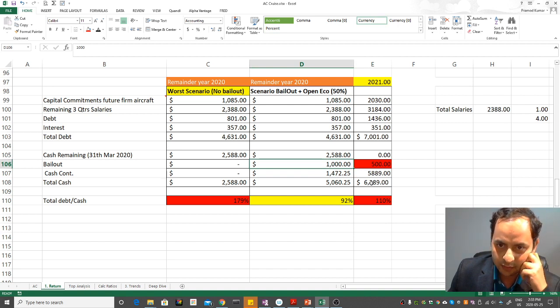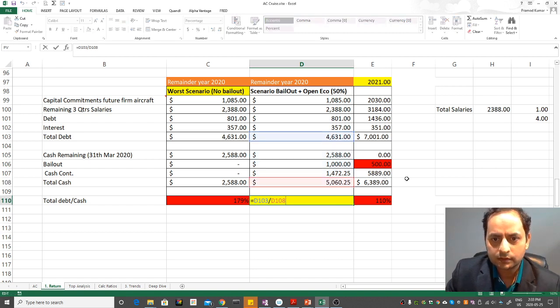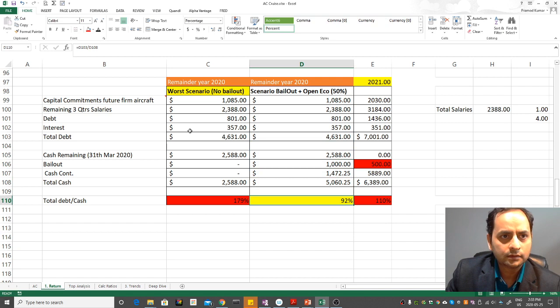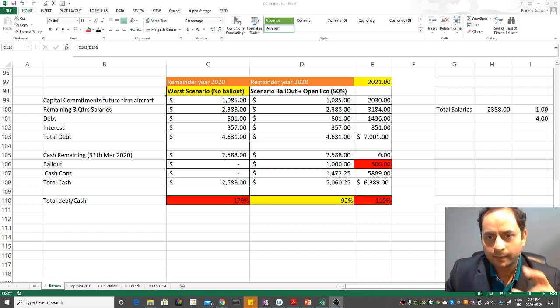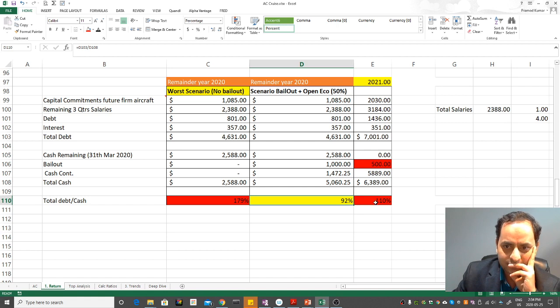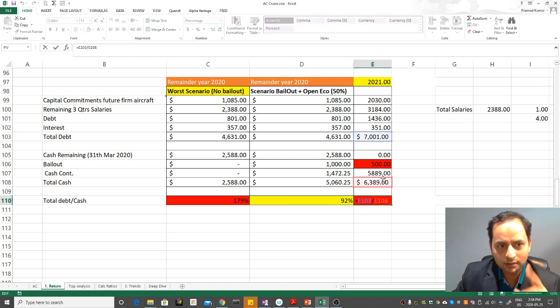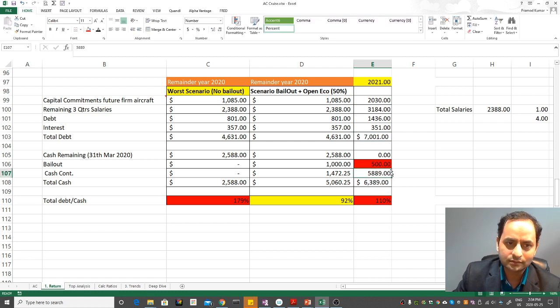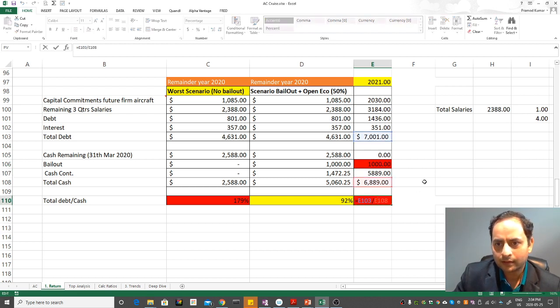Let's take the other one back. Right, because otherwise there is less cash available. If I do that total debt to cash, then the company needs to do more, or it is a little bit on the higher side. It's hand to mouth, right? It's going over 110%. If we do the government in 2 packages, then it's close, right?